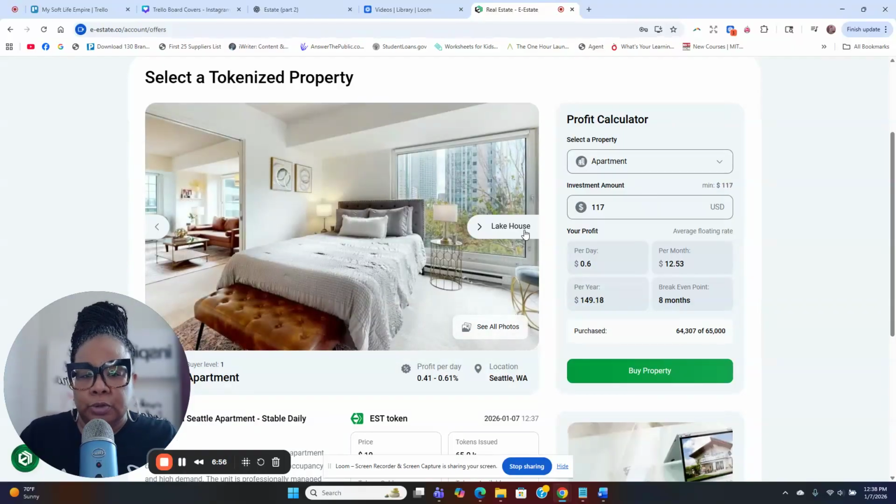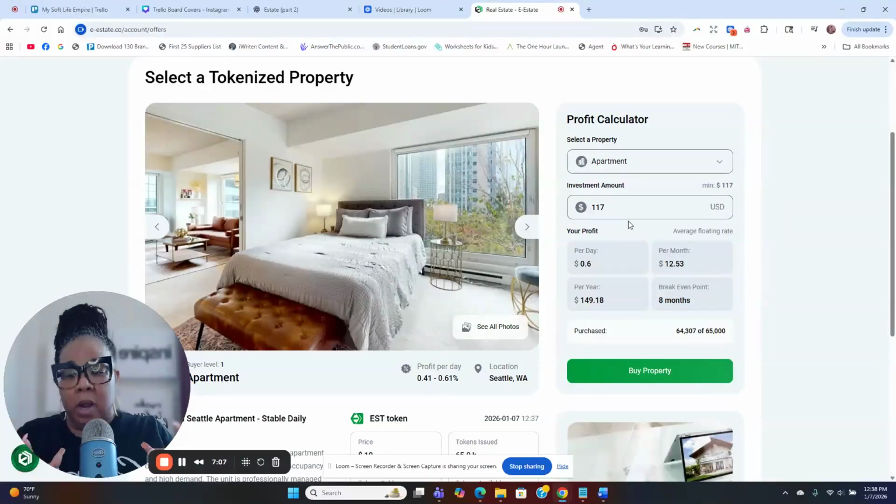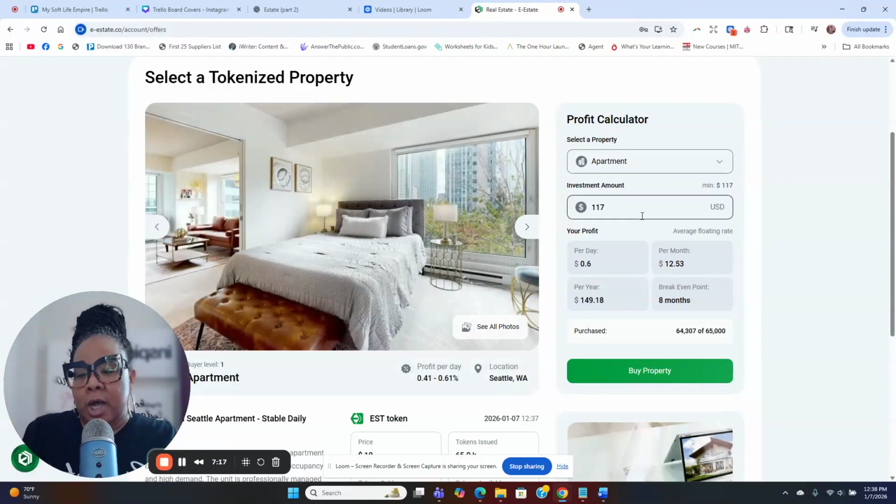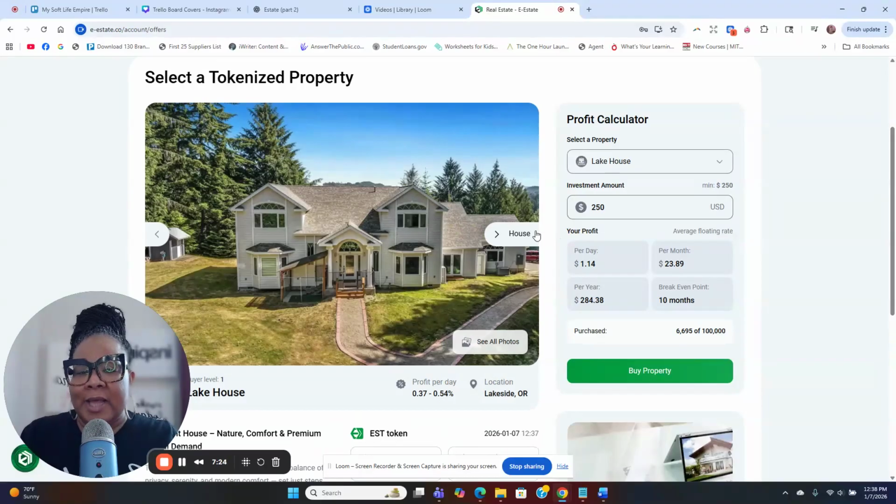There's also a Seattle apartment here. This is in Seattle. Now this is $117 to get started, a share. Each place has a certain amount that you invest to get started. So Miami, you can get started as low as $10, and then you can go up as much as you want. Lake House, $117. I am going to purchase a fraction of this. Then you have this house here, that's $250. So you get that one for $250.